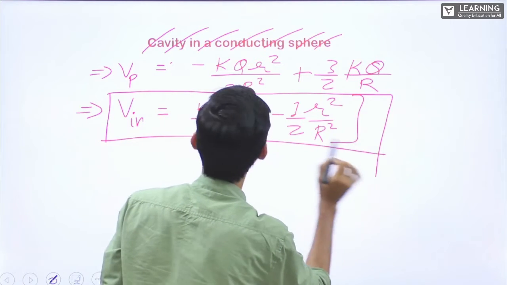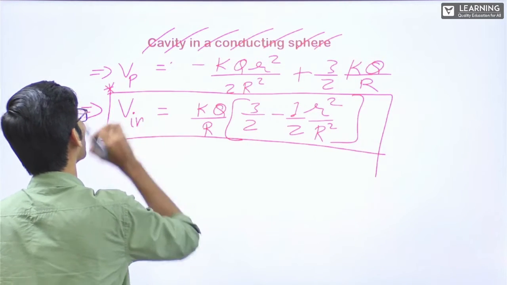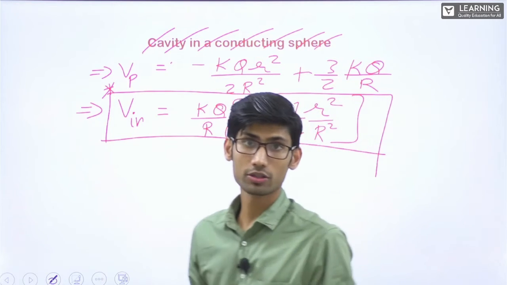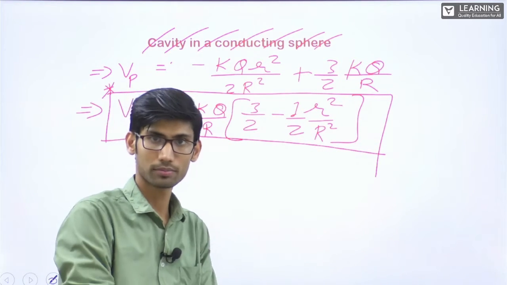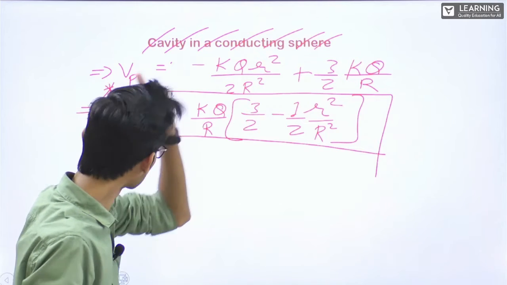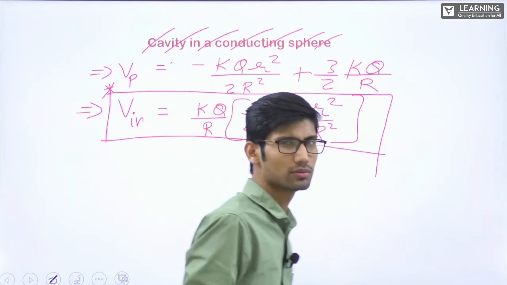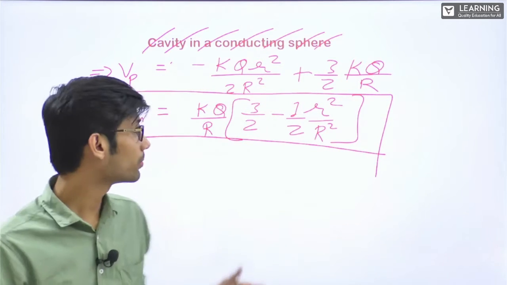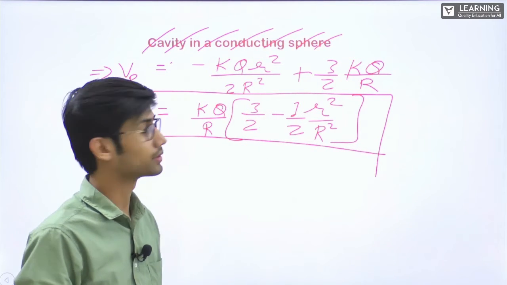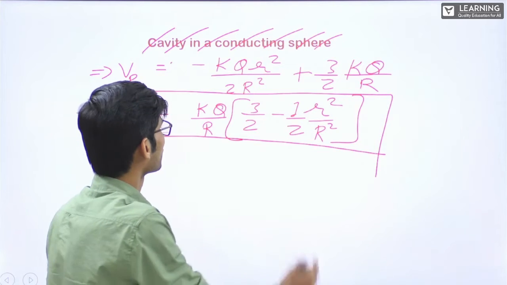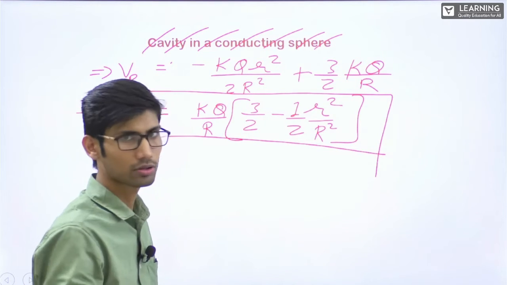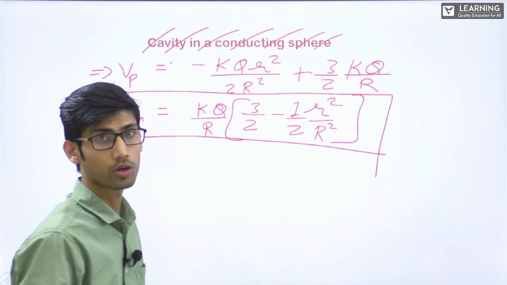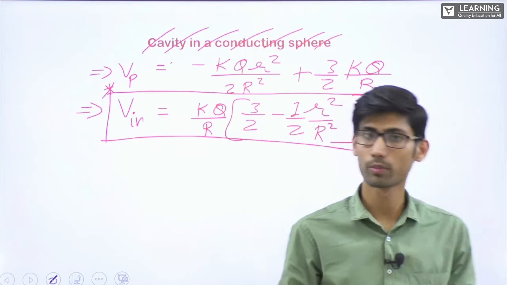Remember this formula if it is possible. In boards, most probably the chances are very less that they'll ask. But from a competition point of view, remember this formula to save your time. Otherwise, at that point also, you can do the integration and find it. The concept is more important, how we got this formula is more important.